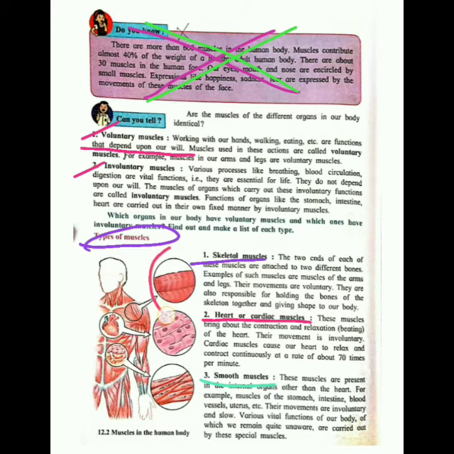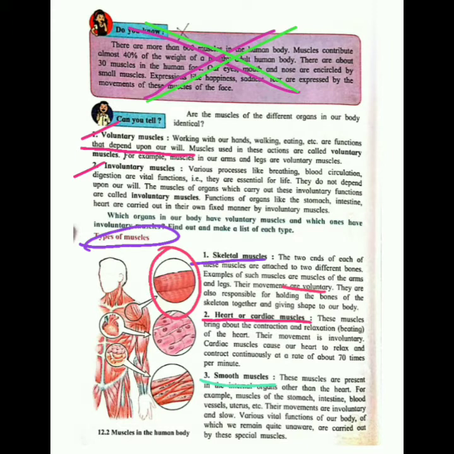See, this is the skeletal muscle. Skeletal muscles are the muscles which are attached to two different bones. That means a muscle attaches two sides of bones. That is called skeletal muscle. These muscles are voluntary in action. They are responsible for holding the bones of the skeleton and they give shape to our body. So skeletal muscles are very important.